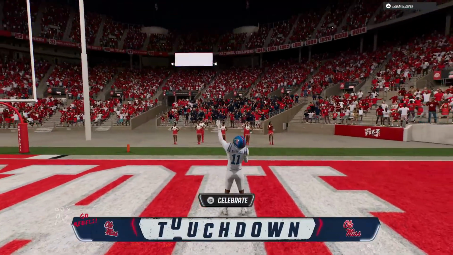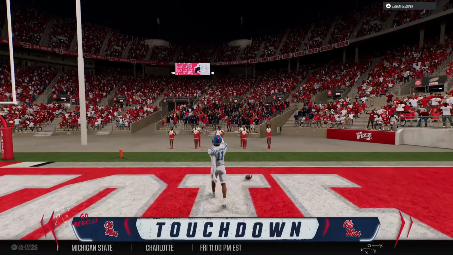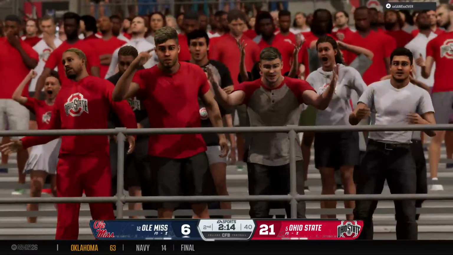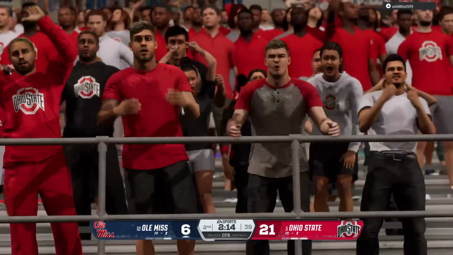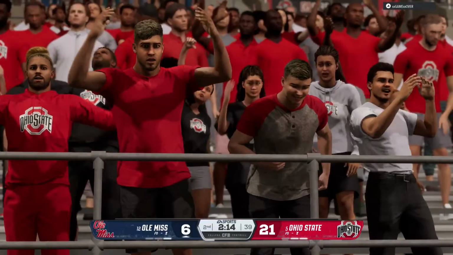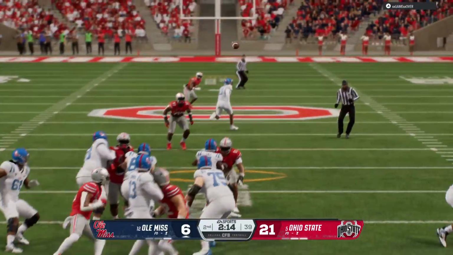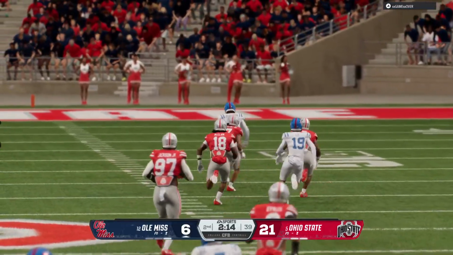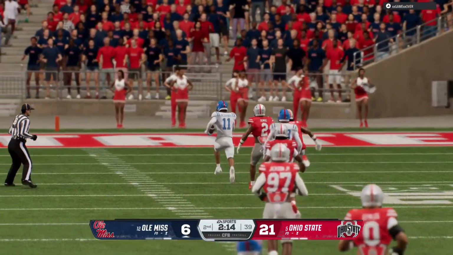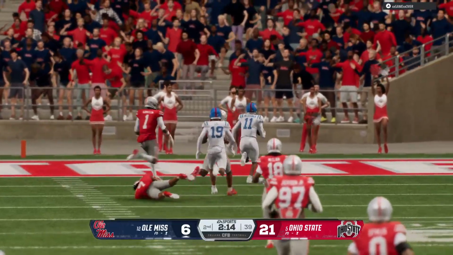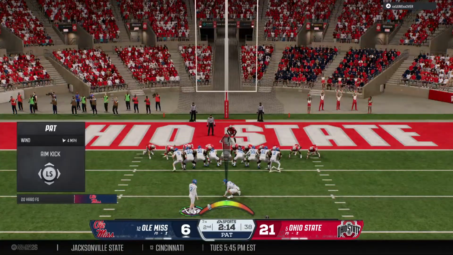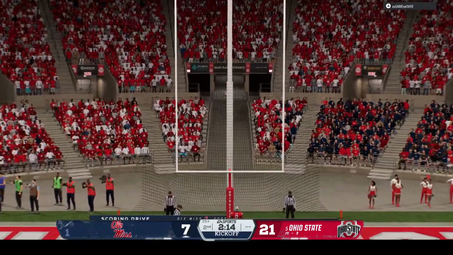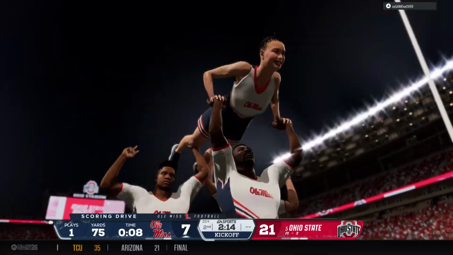Touchdown, Ole Miss, as they fight back here in this playoff game. This guy can do it all. We've seen him go behind coverage and make plays downfield. We can see him catch the ball underneath, just like this. And when he catches a football, he is so dangerous after the catch. This one leads him into the end zone for the 6 points. Here's the point after attempt. Point after is good. They're down 14 now, 21-7.